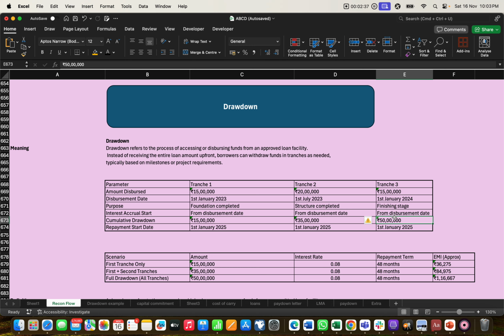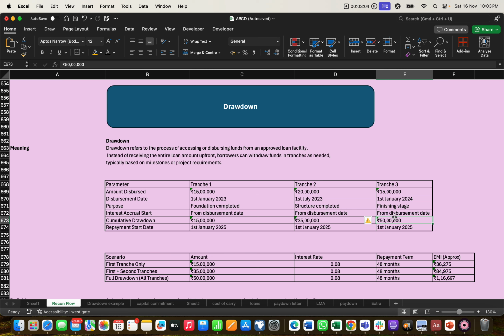So why is this disbursed in tranches, or different parts? Because if a borrower takes the loan in one go, he has to pay the interest on the full amount, like 50 lakh. As per the requirement, the borrower has, for example, a construction business.